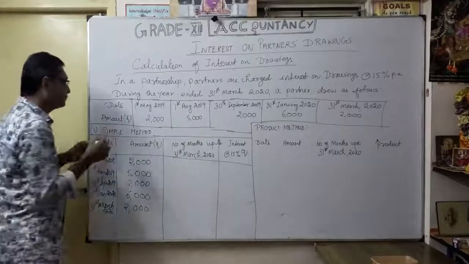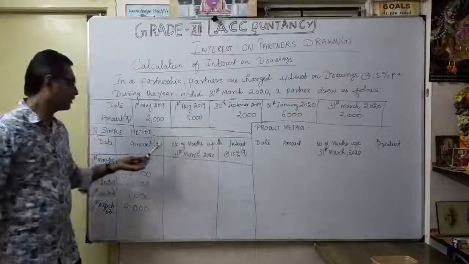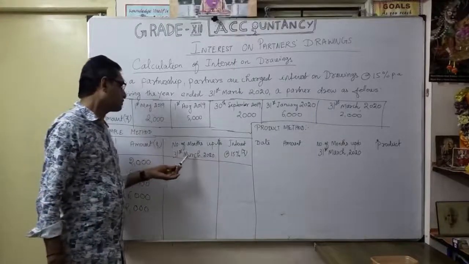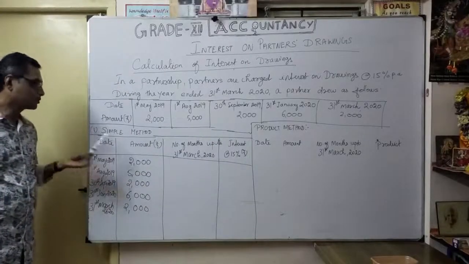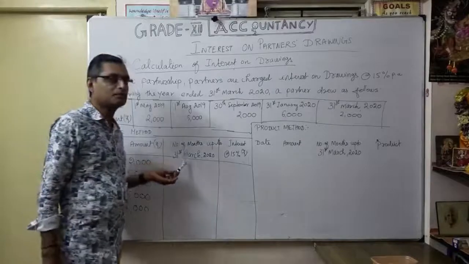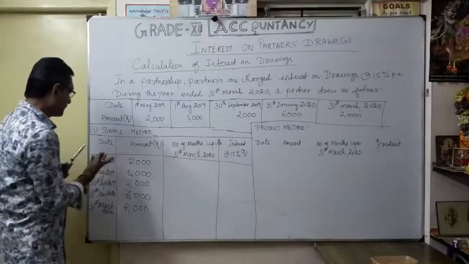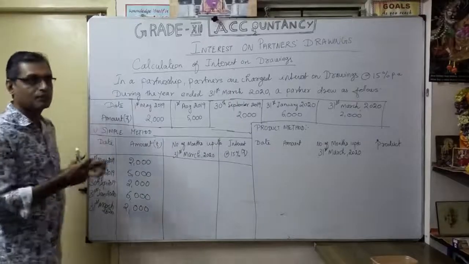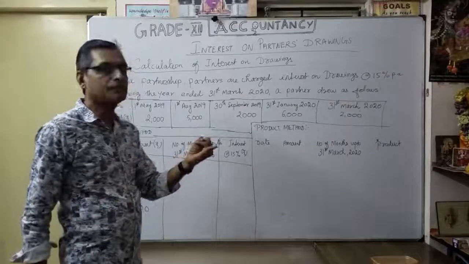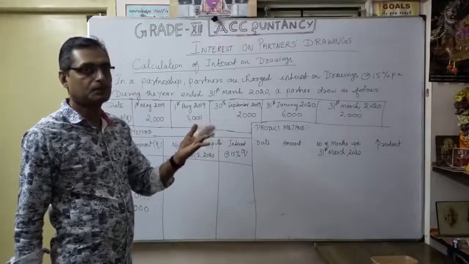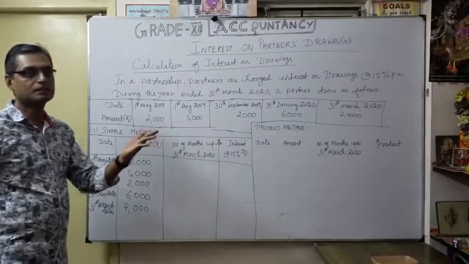According to the simple method, I am going to follow this. What is the meaning of number of months up to 31st March 2020? When they withdrew 2000 on 1st May, the accounting year ends on 31st March. So how many months are balance from the drawing date? From 1st May we consider May also: May, June, July, August, September, October, November, December, January, February, then March.